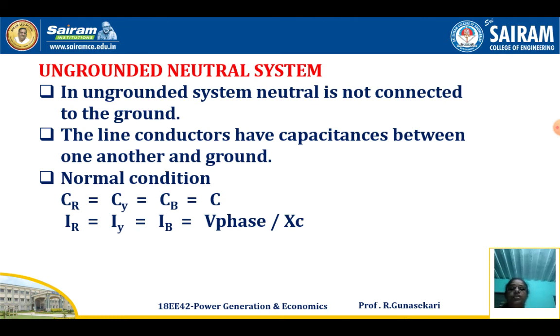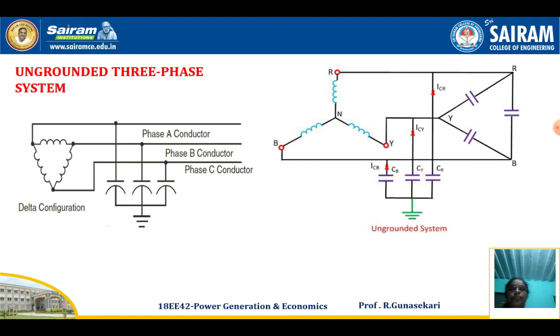Now you see the diagram. On the left hand side a delta configuration is there, with three phases A, B, C. Each phase has one capacitance, then they are connected to make a star connection, and that star point is connected to the ground only.